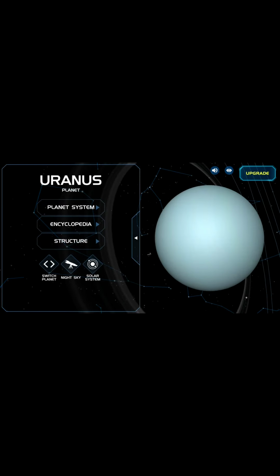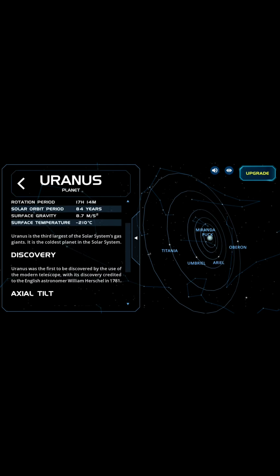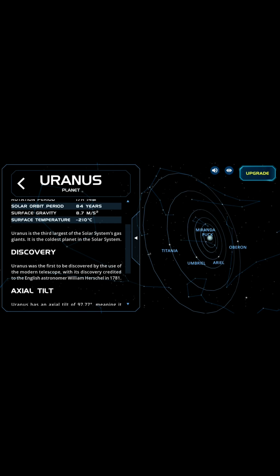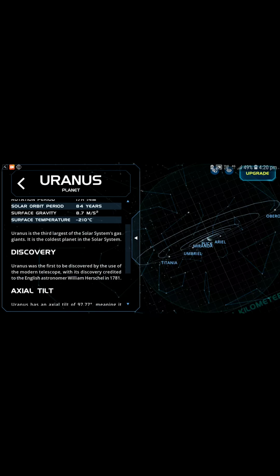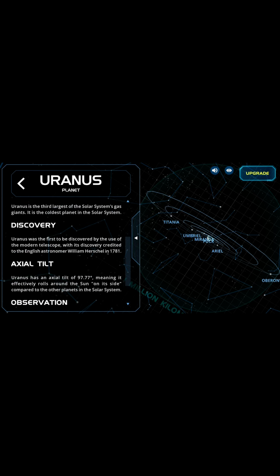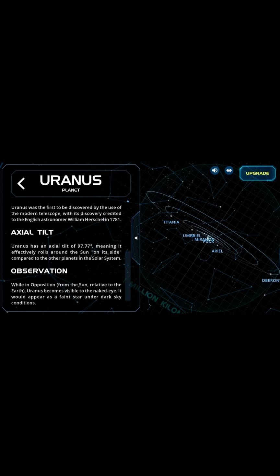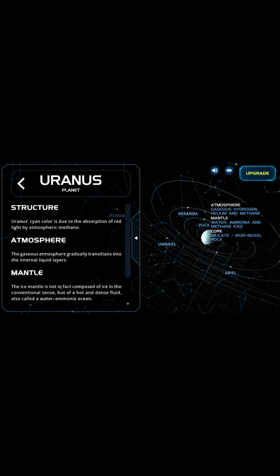Then we will see Uranus. Uranus is the third largest planet in the solar system. Uranus was discovered with a modern telescope by William Herschel in 1781. Then we'll see about the structure.